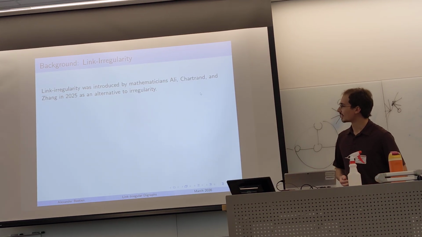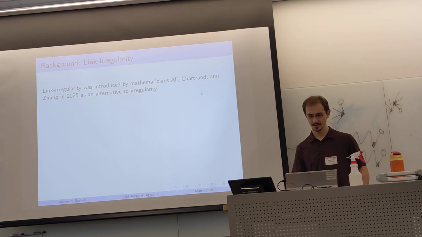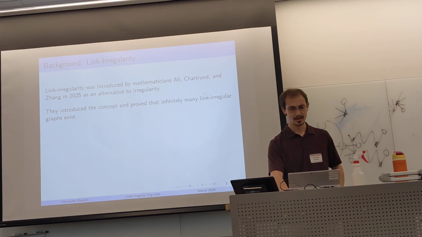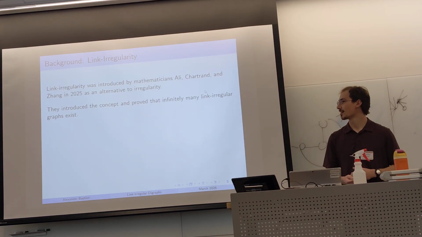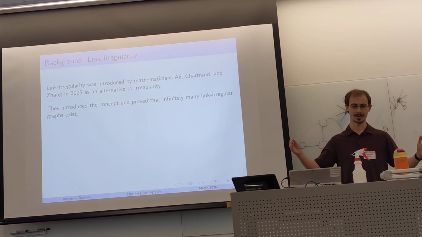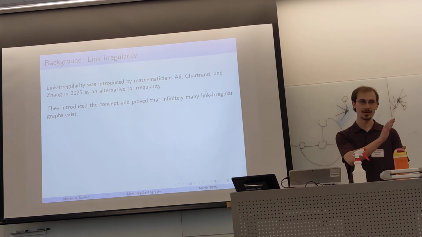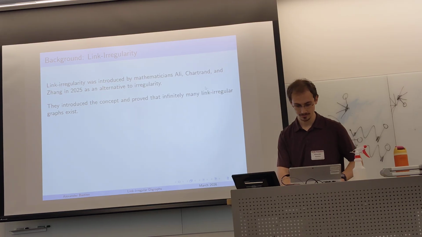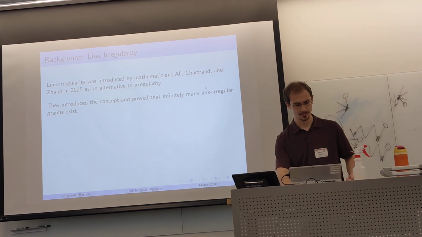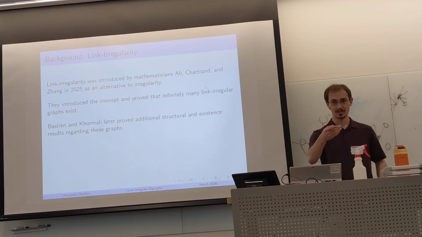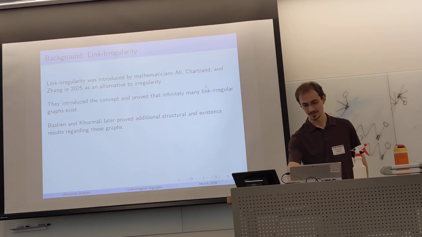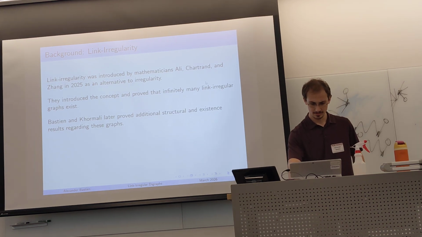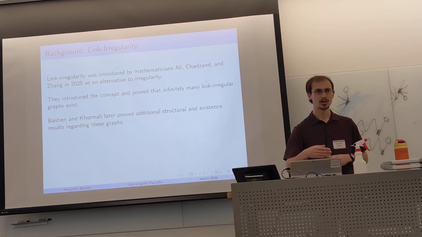It was introduced in 2025 by these mathematicians here, in a paper in Discussiones Mathematicae Graph Theory, and they introduced the concept. Not only did they introduce the concept, they proved you have a fairly big family of link-irregular graphs. Yeah, for every value n greater than 6, you have a link-irregular graph on n vertices. So it's a significant family of graphs to study. Later, Dr. Kermali right there and I proved some additional structural results on these types of graphs, which we published in a paper. And after that, we asked, what about digraphs?